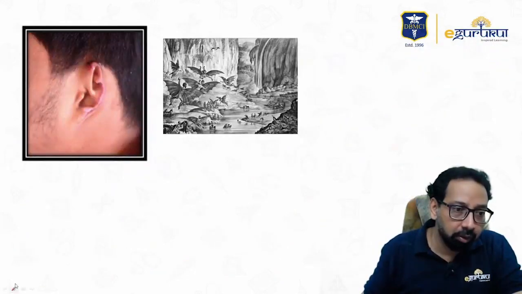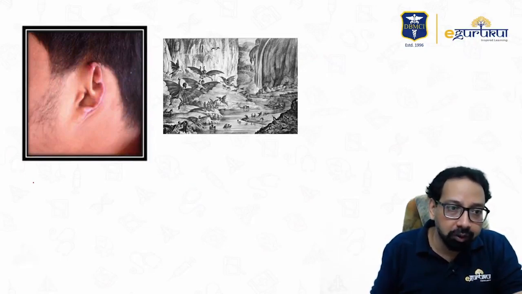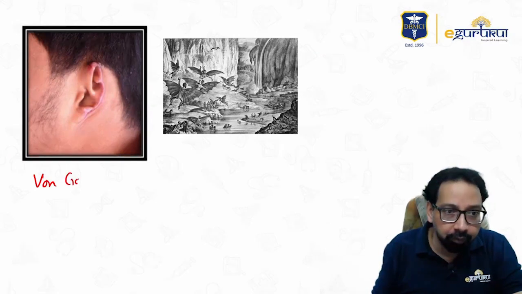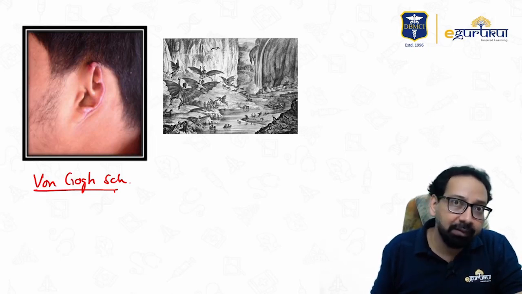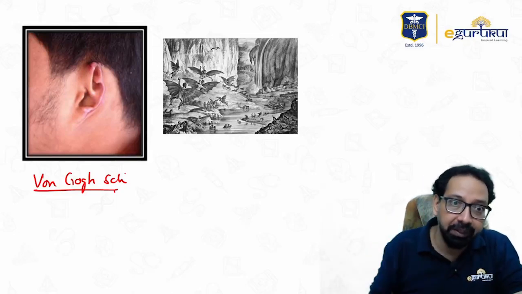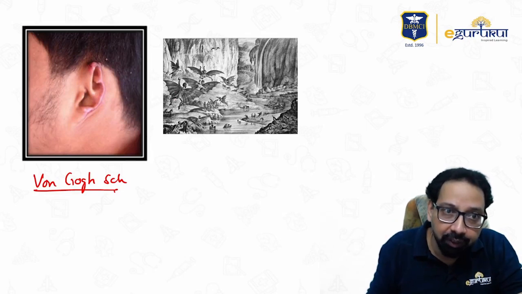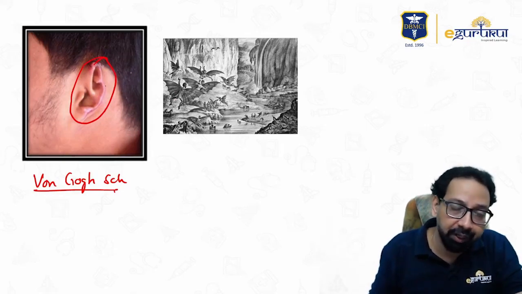Next are a few named schizophrenias. Van Gogh schizophrenia. Van Gogh was a famous painter who had schizophrenia, and he cut his ear during active schizophrenia. So a picture MCQ was asked. They gave this picture of a deformed or cut ear, and asked which type of schizophrenia.